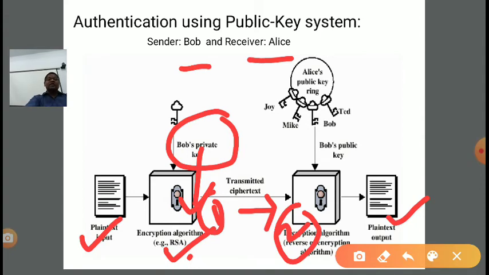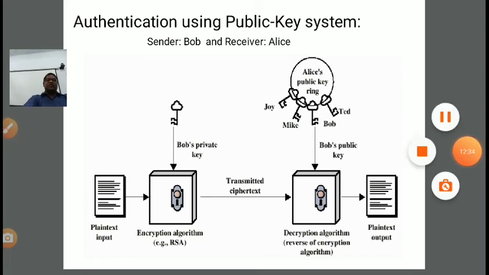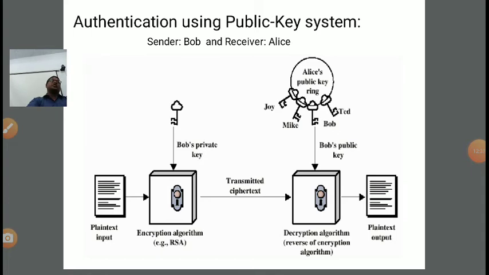Who can authenticate? Those who have the receiver's public key ring, right? So in the public key ring, there are Joy, Mike, Bob, Ted. Bob was the sender, so Bob's public key will be used for the decryption, and if it is possible to decrypt using Bob's public key, it means definitely it was encrypted by the private key of Bob, right? It means it is ensuring the authenticity that the sender Bob is an authentic user, and it is a legal, intended user. Clear?